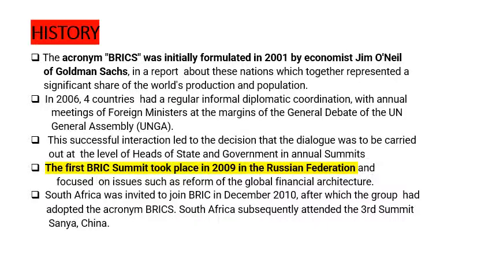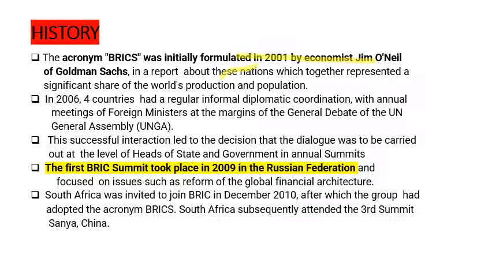So when we see the formation and the history of this BRICS grouping, the acronym of BRICS. The first initial steps of the formation of BRICS were formulated in 2001 by economist Jim O'Neill of Goldman Sachs. Goldman Sachs is an investment company, and Jim O'Neill is an economist, and he is the first person who gave the report about BRICS nations, how they are growing, what is the growth story from 2000, how they will be economic powers in the 21st century.